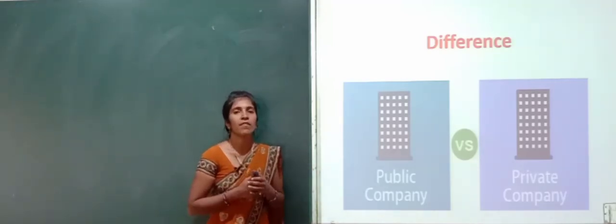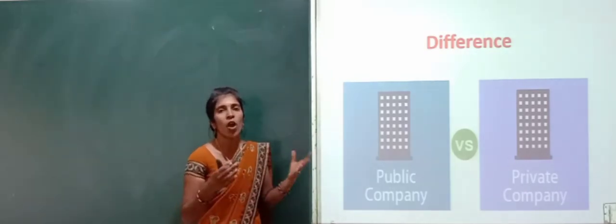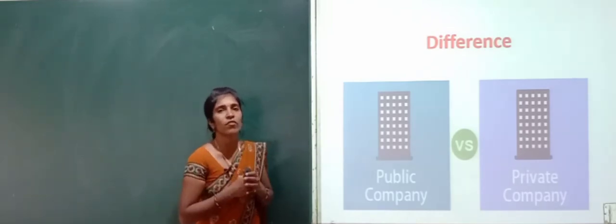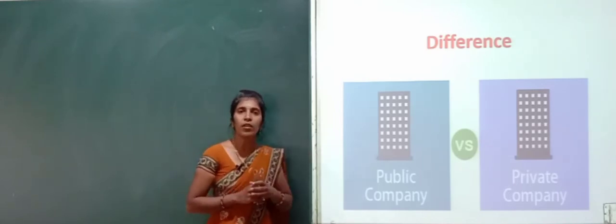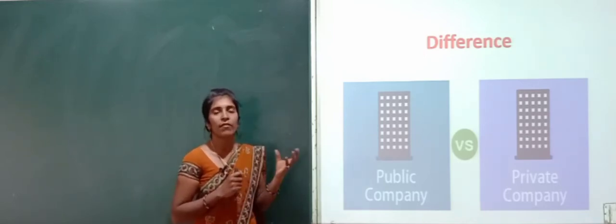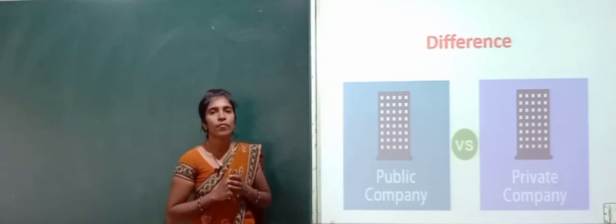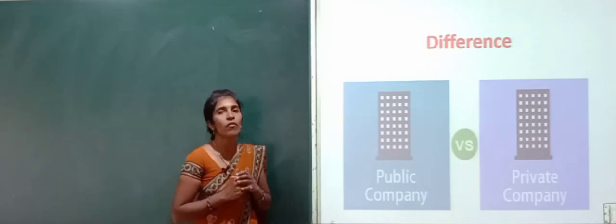So in the previous class I have discussed some of the types of companies on the basis of incorporation, on the basis of liability and on the basis of members. On the basis of members, the companies are classified into public company and private company. Private companies are started with some private people, and the name ends with Private Limited, and there are some restrictions on the transfer of shares.